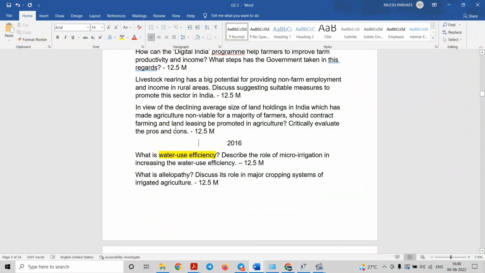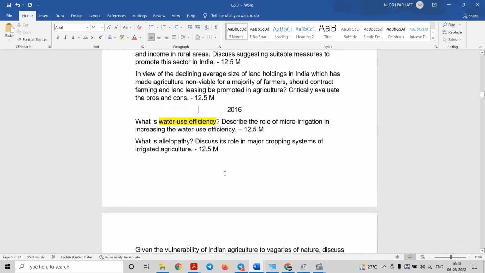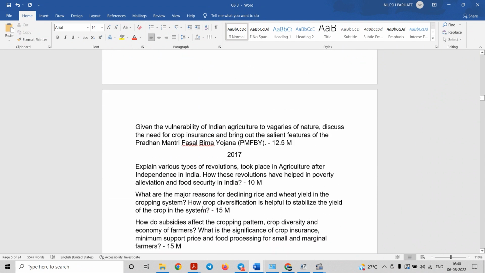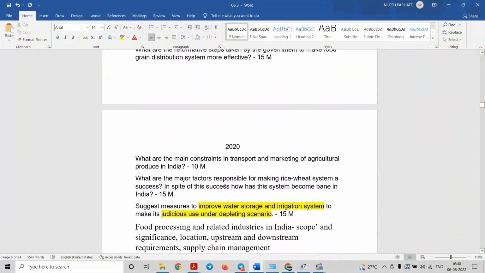What is water use efficiency? So in India, water use efficiency is less as compared to the other countries. For example, consider our neighboring country China.